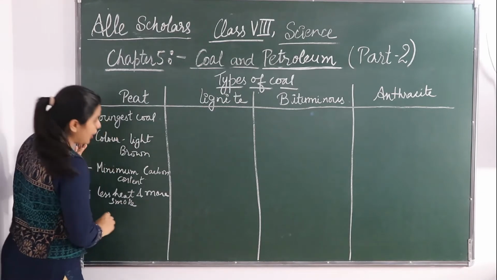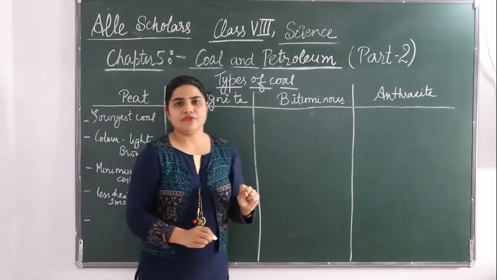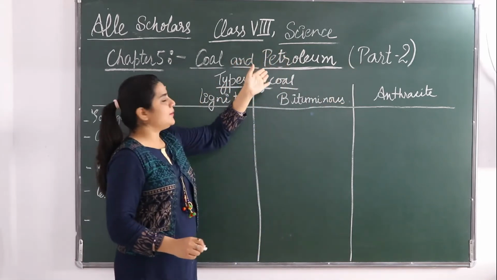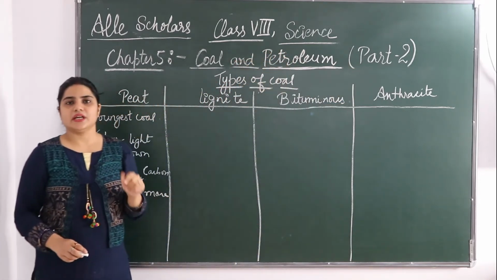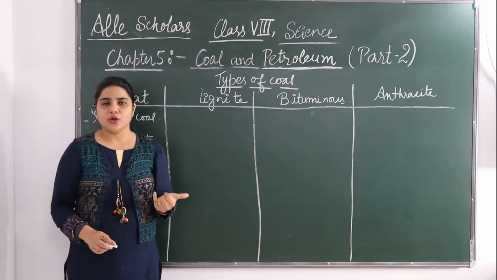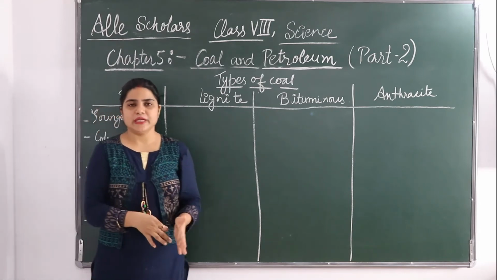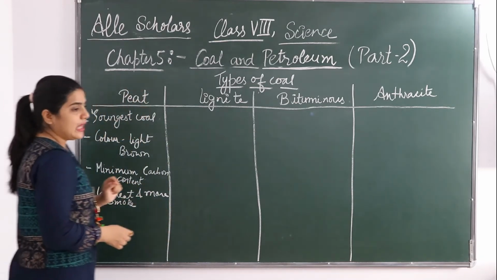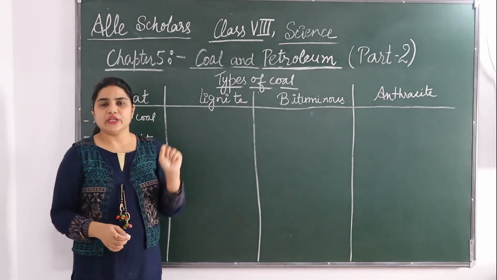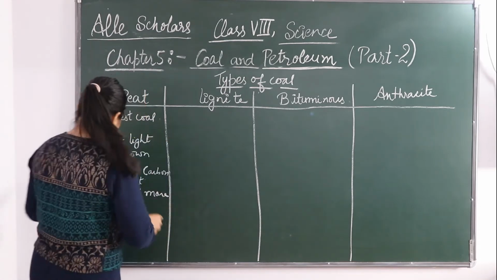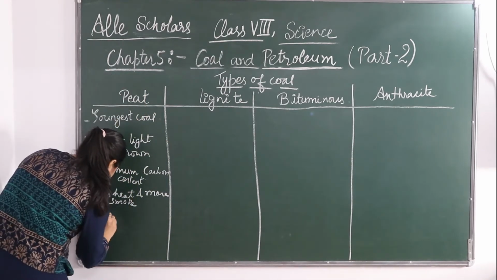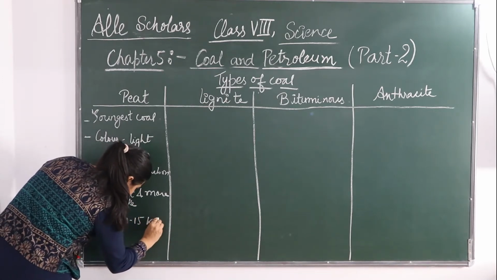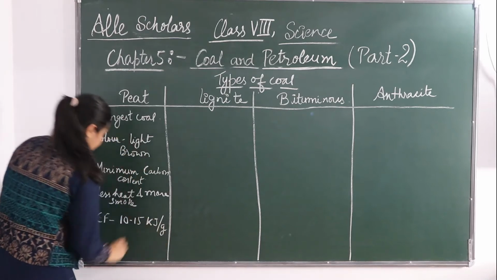Okay. Now we will talk about its calorific value. If you go in my part 1 of this chapter, coal and petroleum, I have discussed in detail what calorific value is and how it is measured. Okay. So its calorific value is 10 to 15 kilojoule per gram.